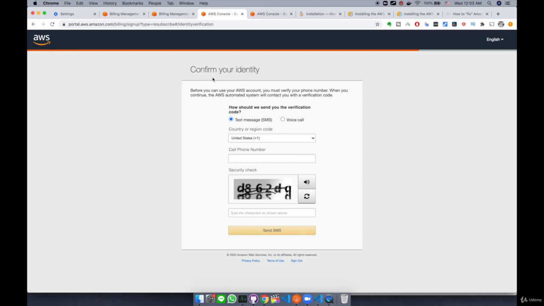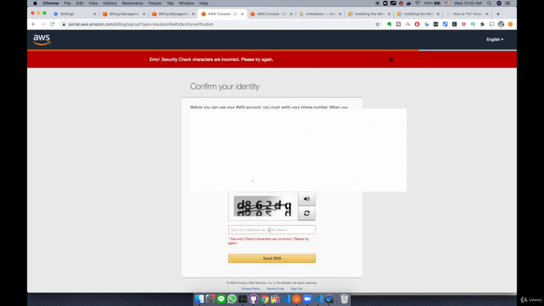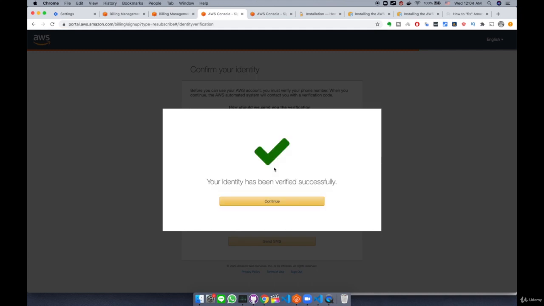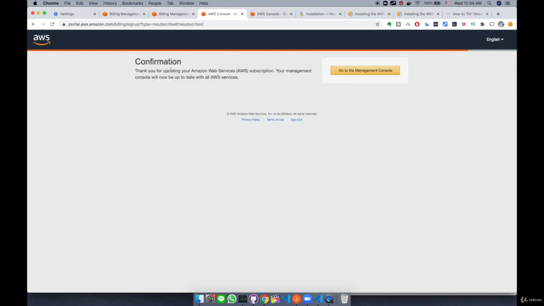And here it's asking me about my identity. So it's a phone number verification. What you can do is just type your phone number and then send SMS. Now it's going to send you an SMS code. So you need to punch in the security code here and then verify code. Your identity has been verified successfully. Click continue. And now it's asking me about support plan. We're gonna go with the basic plan because we are doing a demo. So click free. Confirmation. Thank you for updating your AWS subscription.